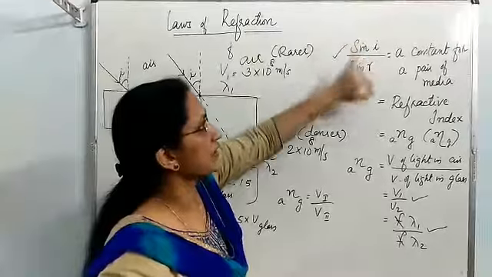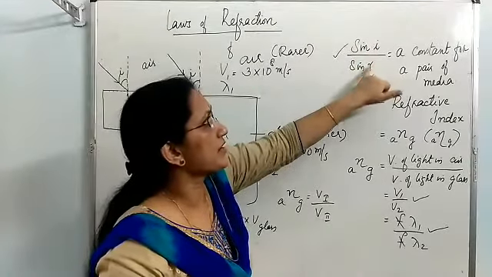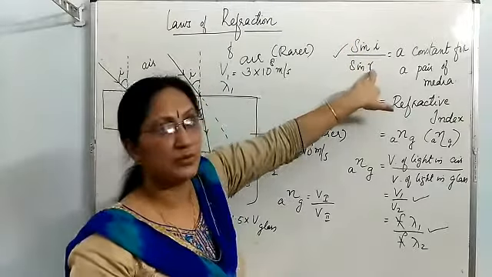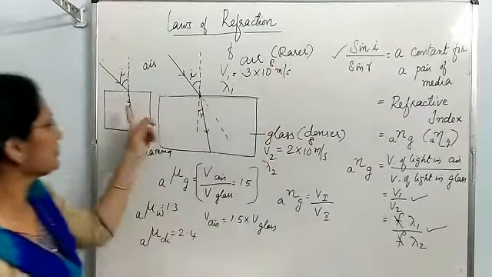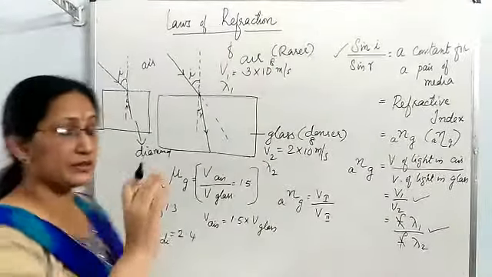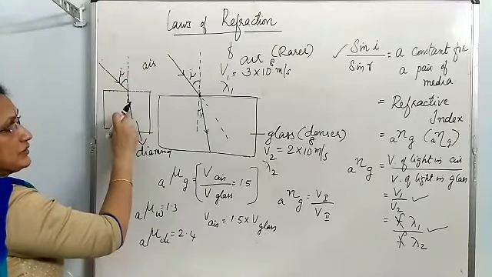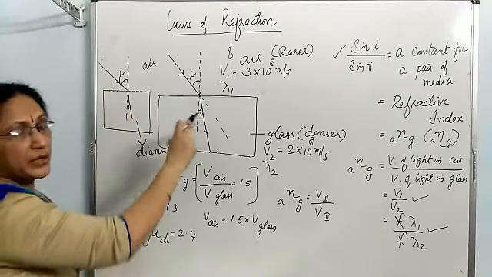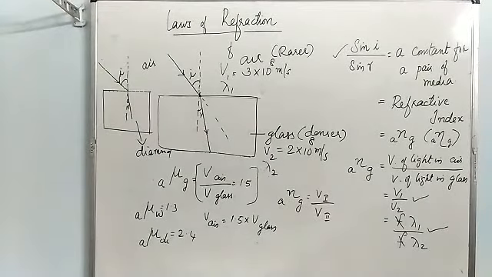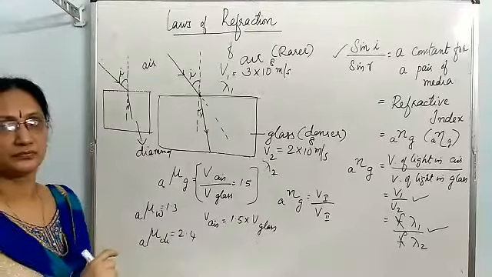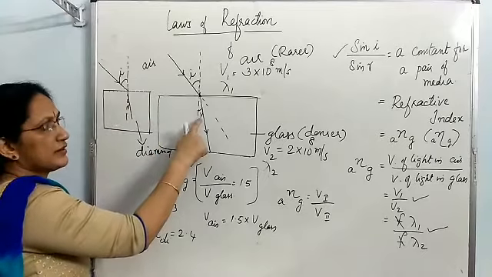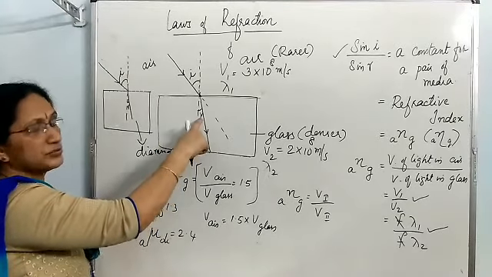Refractive index is high means, how will you compare this I and R values? High refractive index means R value will be very low. So in case of diamond, the angle of refraction will be less compared to glass. So here in case of diamond, angle R is less than angle R in the case of glass.